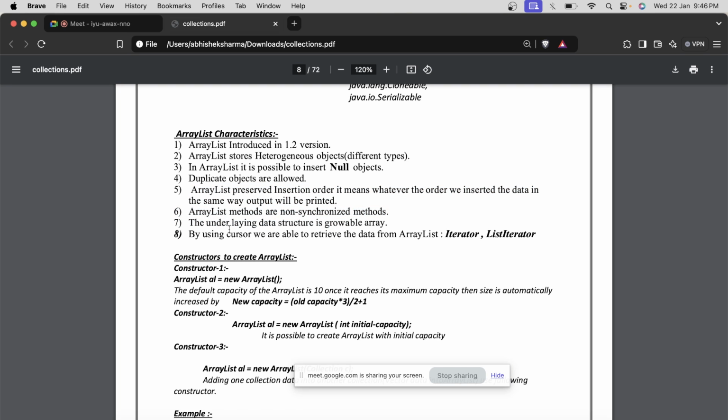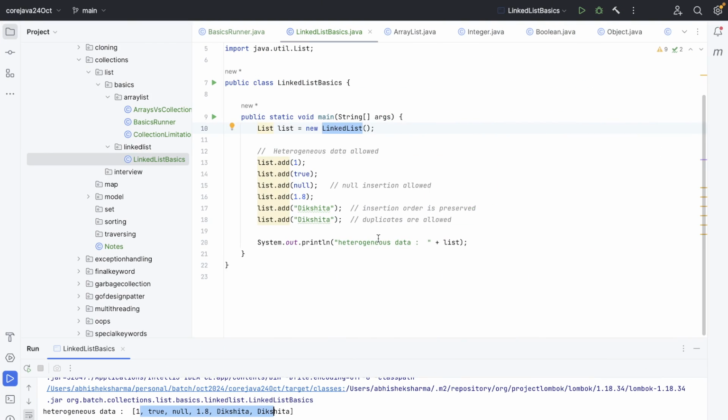It's a non-synchronized method. Every collection will have the non-synchronized method, right? If you want, then it will be created as synchronized. And over here, this is the global array part, right? So the array list is showing that it's going to use the array. So array list internally uses a global array, all right? And whether it supports the cursor, yes, it supports the iterator and the list iterator. So these two are for traversal, right?